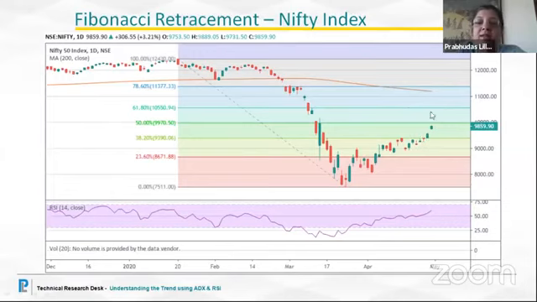The least we could do is a word of caution over here. We have been asking our clients to book profit, because we have seen a one-way rally coming right from the recent swing at 8,000 levels to 9,800, and that also happens to be the 50% retracement. So if we are not aggressive sellers, we at least book profit over here.